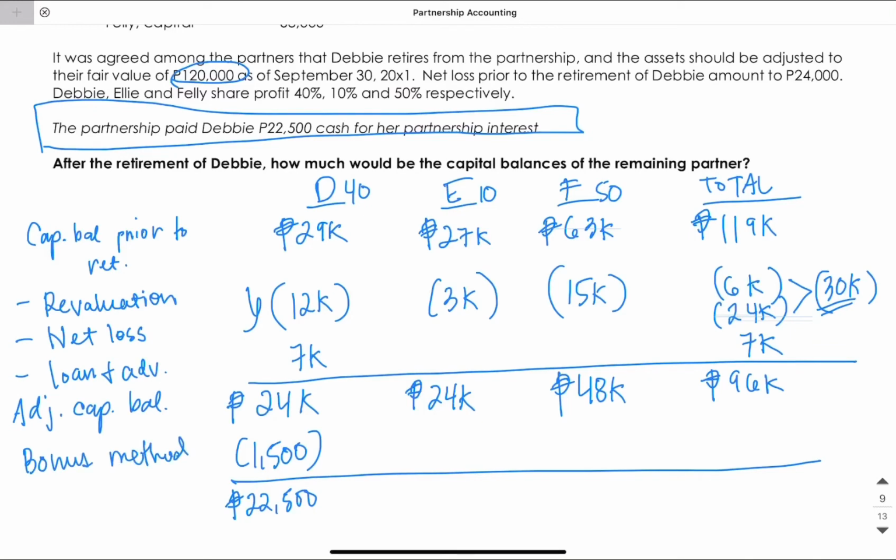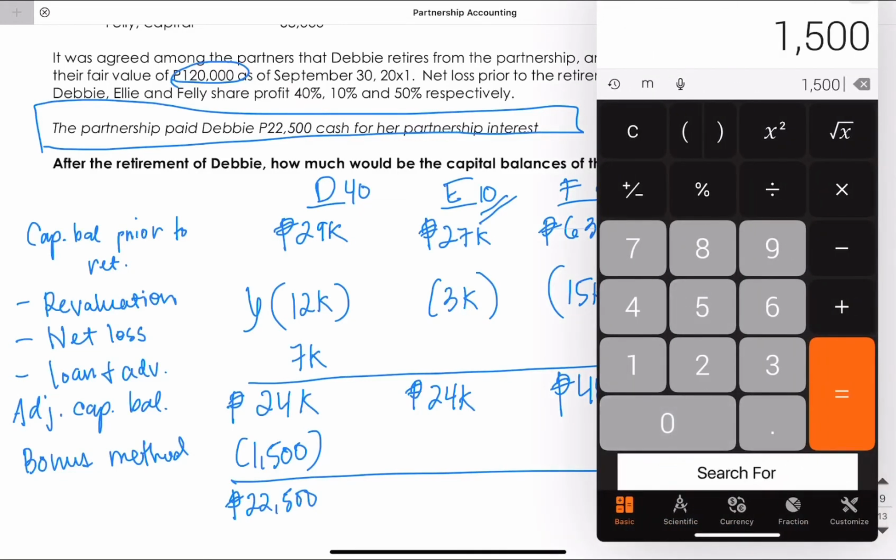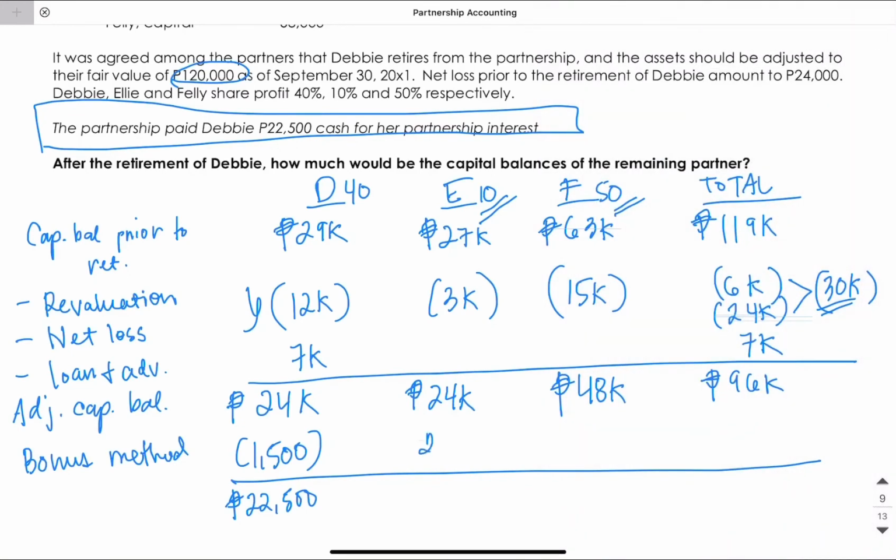So this 1,500 will be distributed in the ratio of 10:50. So 1,500 times 10 over 60, that will give us 250. And then the remainder would be 1,250.